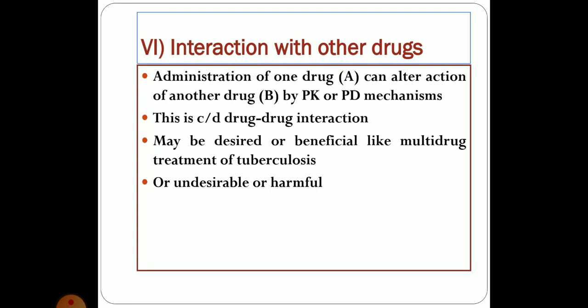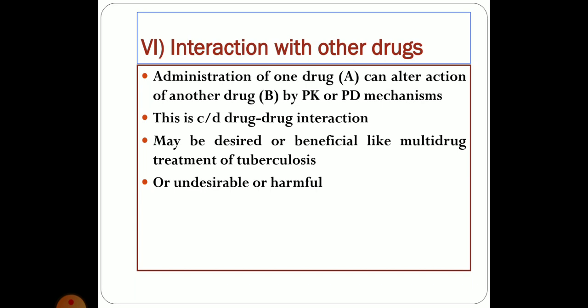A few of them were discussed in a very short video where I discussed synergism, antagonism, additive effect, and potentiation. These are all different kinds of drug interactions where more than one drug is prescribed to a person. It can be beneficial to the patient, like a combination of amoxicillin and clavulanic acid, which is a good combination of antibiotics, or a combination of levodopa and carbidopa, which is good for a person suffering from Parkinsonism, or it may be non-beneficial like levodopa and pyridoxine.